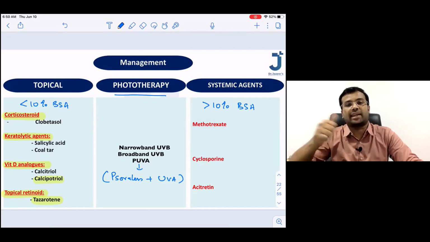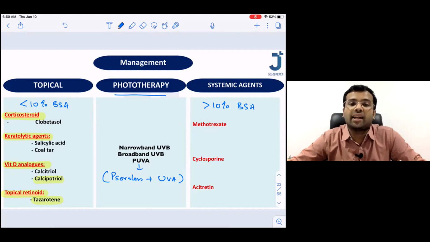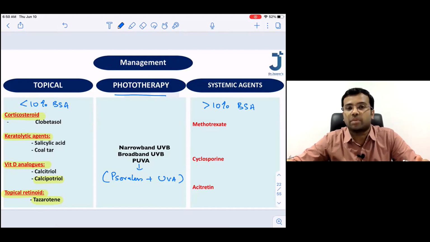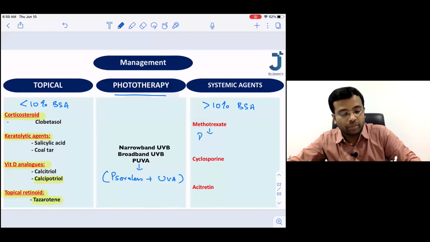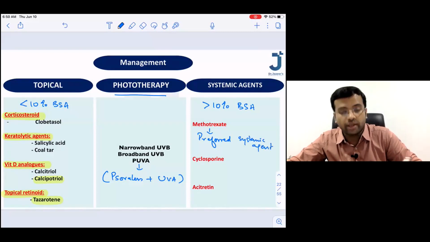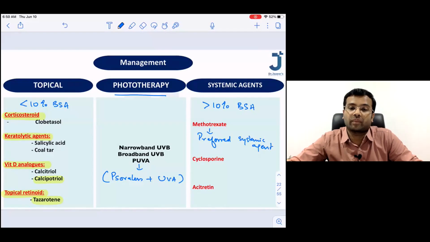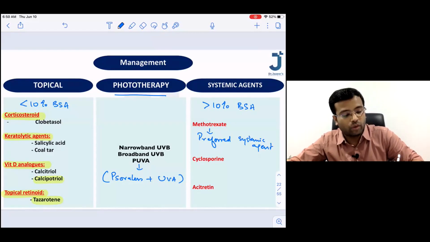Then we go to the second line of drugs, called systemic agents, out of which the first preferred systemic agent is going to be methotrexate. And then the other systemic agents available are cyclosporin and acitretin. Acitretin we have already discussed. This is a drug of choice in pustular psoriasis.